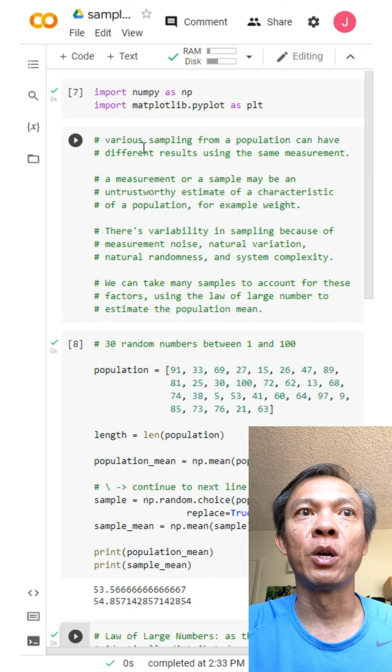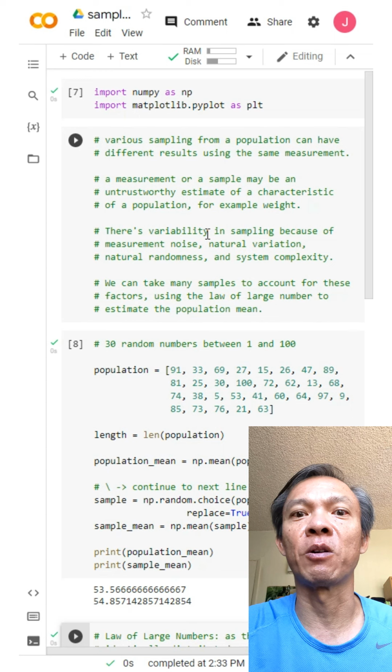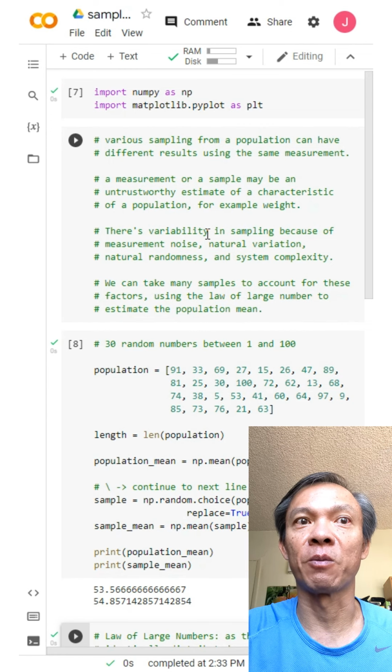But if you do the sampling like that, the result from a single sample can be untrustworthy or unpredictable compared to the population parameter, for example, the average age of the entire population. So the measurement or sample may be an untrustworthy estimate of a characteristic of the population. And the reason why there's variability in sampling is because, for example, we may have measurement noise, natural variation, natural randomness, or system complexity.